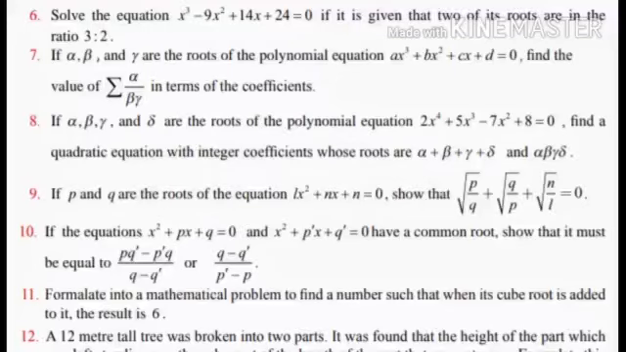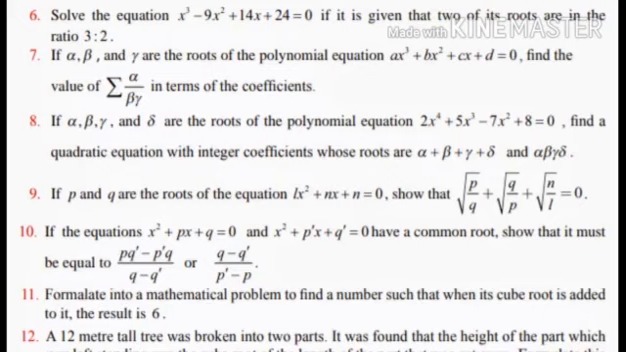Exercise 3.1, 9th sum. If p and q are the roots of the equation lx square plus nx plus n equal to 0, show that root of p by q plus root of q by p plus root of n by l equal to 0. They have given you that p and q are the roots of the equation. What type of equation is it? It is a quadratic equation. Based on this condition, we are going to prove root of p by q plus root of q by p plus root of n by l equal to 0.